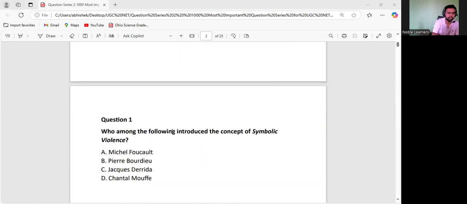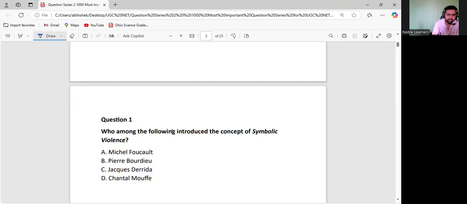Let us understand the questions from 1. In this lecture, we are going to discuss about 25 important concepts which are unique and which may be asked in the UGC NET examination. If you learn them, you will get a kind of upper hand as compared to other aspirants. So let us understand the first question.